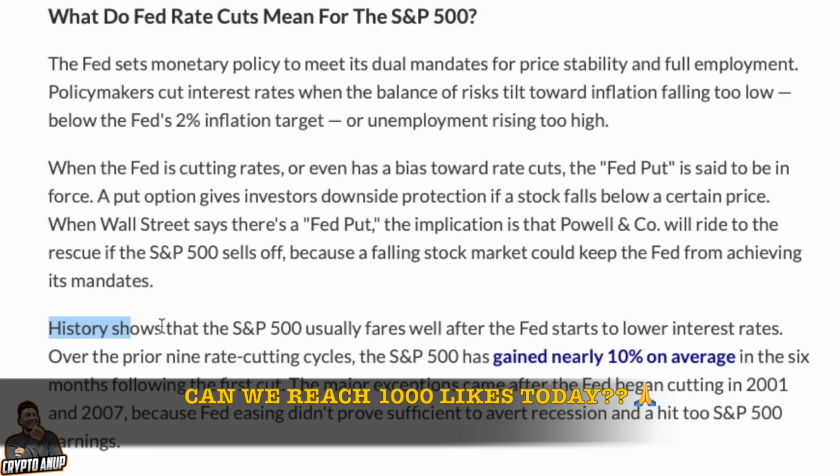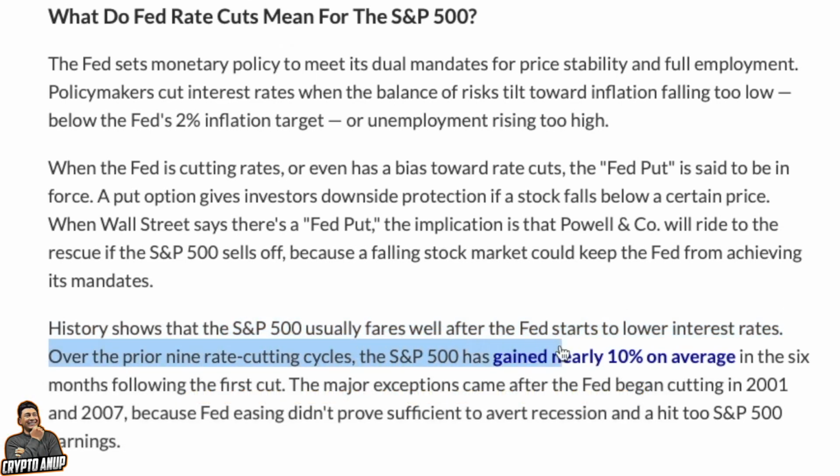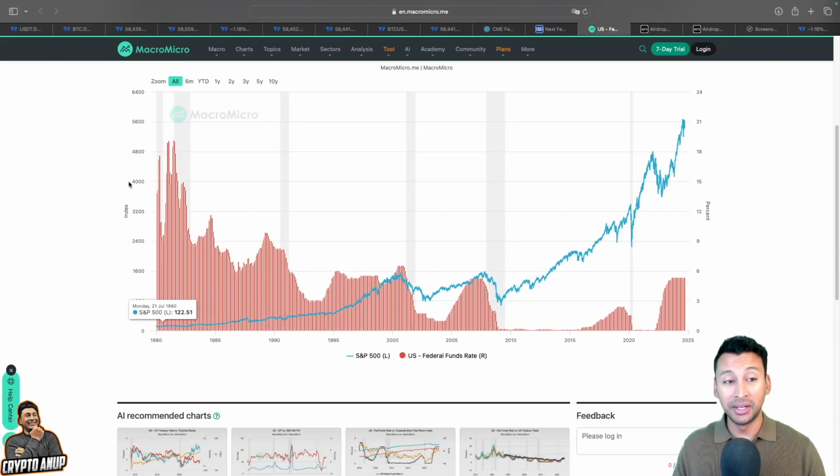I mean, history shows that the S&P 500 usually fares well after the Fed starts to lower interest rates. Over the prior 9 rate-cutting cycles, the S&P 500 has gained nearly 10% on average in the 6 months following the first cut. But if you look at this chart, when the Fed started cutting the rate, yes, for a few months it went up, but after that, the S&P 500 has shown some bearish moves.